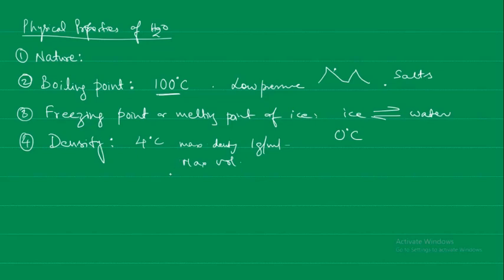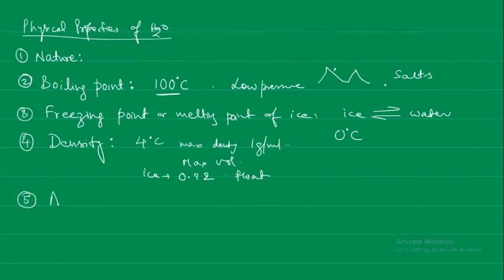So if it is covering a larger volume, what is going to happen to the density? It is going to become less. And because the density of the ice is less, whether it will float or sink in water, it will float. So the density of ice is 0.92, therefore it is going to float on water. It is not going to sink.